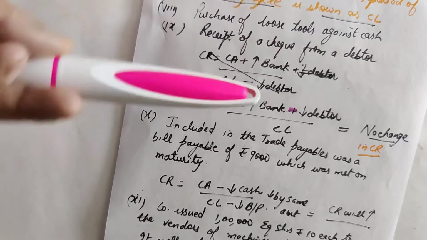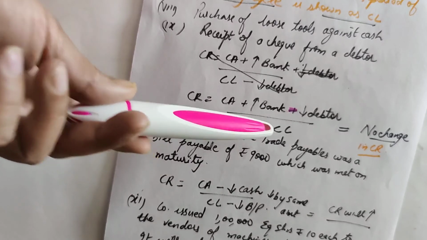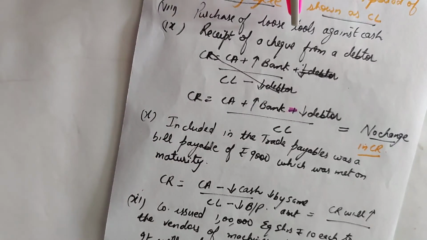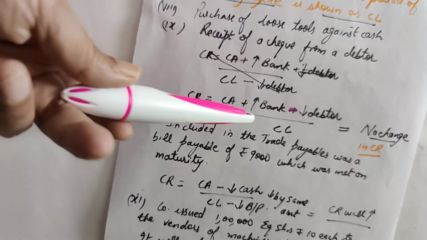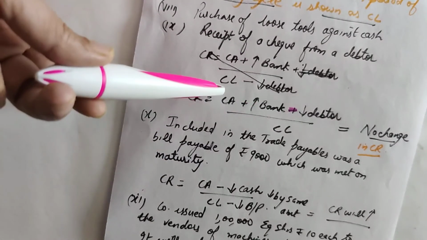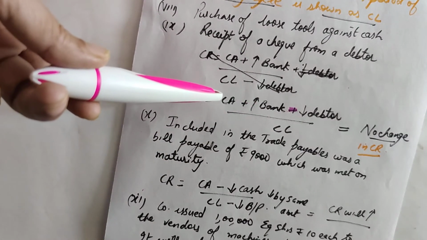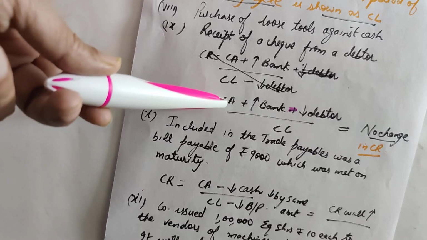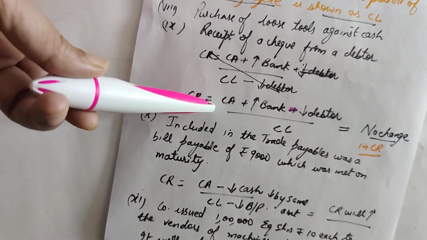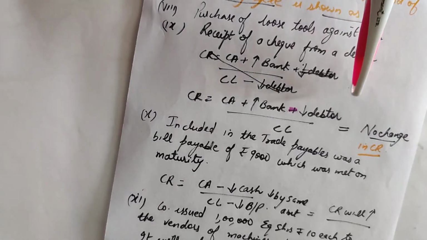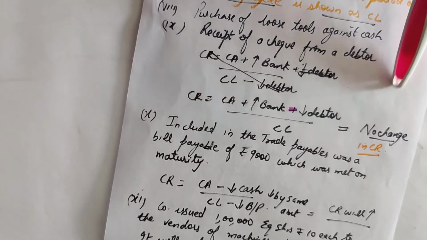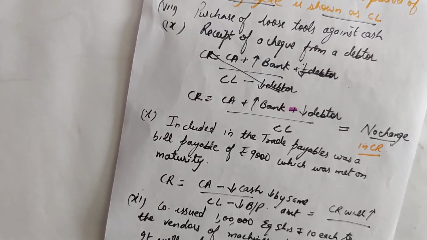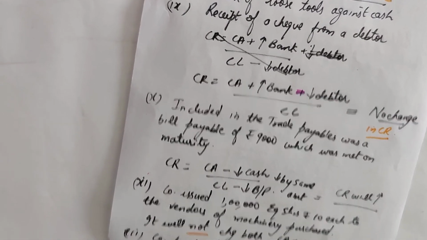There will be no impact on current liabilities, as receipt of a check from a debtor does not involve any change in current liability. So the only change is taking place in the current assets. One asset is increasing and the other current asset is decreasing. Net impact is no impact on current assets, no change in current liability, so there will be no change in current ratio. Let's take up the next case.